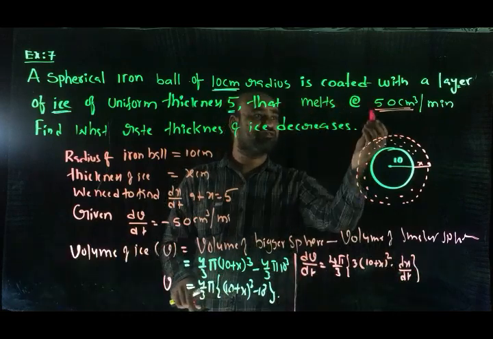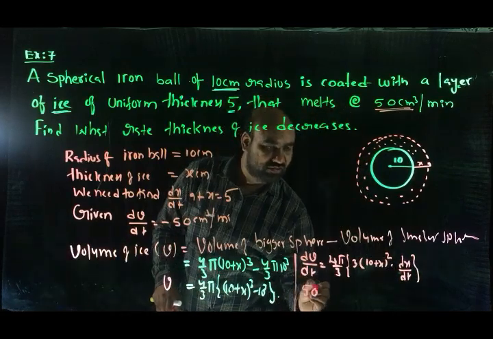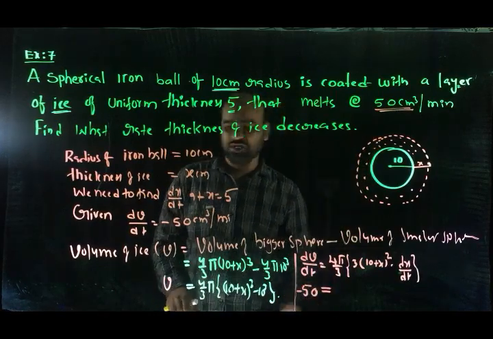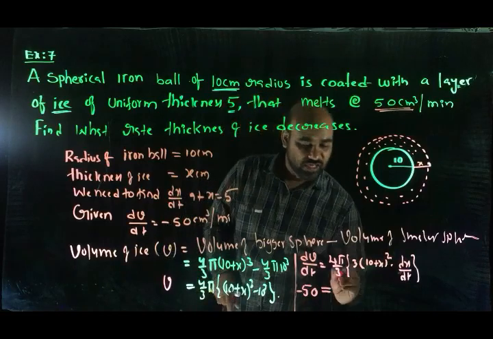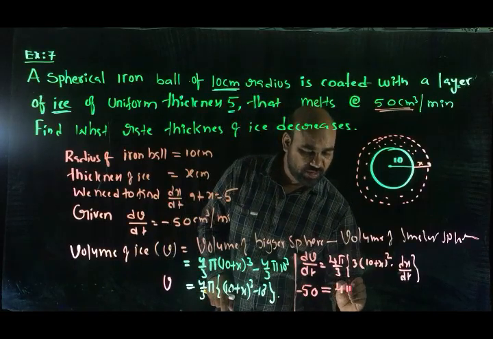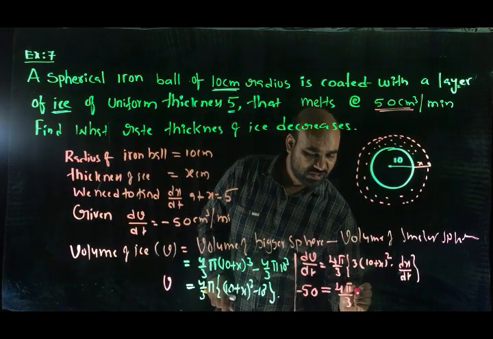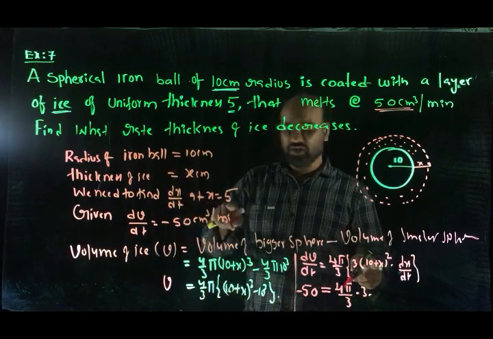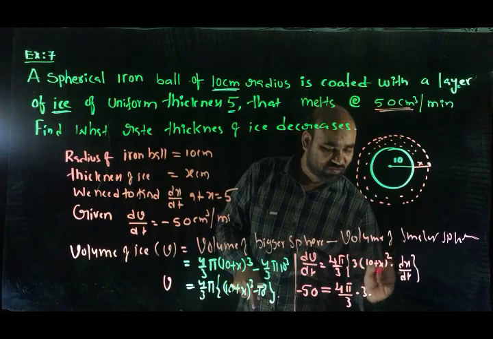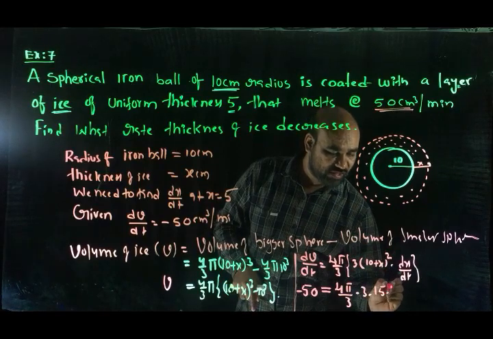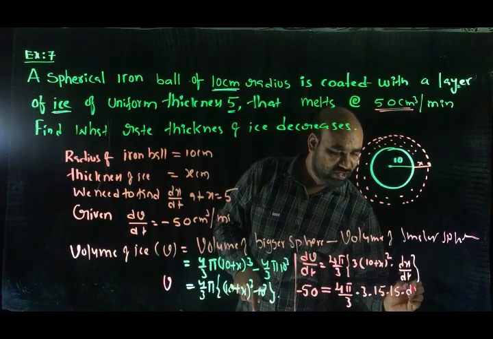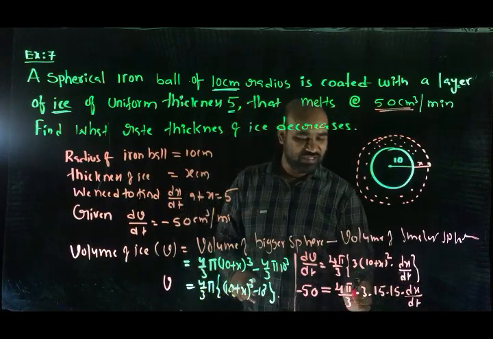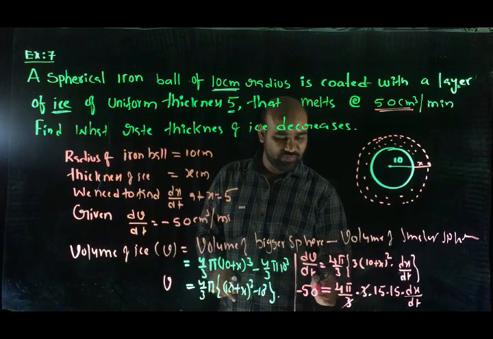dV by dt is given as 50, but you need to write minus 50 because it is decreasing. Minus 50 is equal to 4 pi by 3 into 3, at the instant x equal to 5, 10 plus 5 is 15 squared, 15 into 15, into dx by dt. From this we need to find dx by dt. The 3s get cancelled.